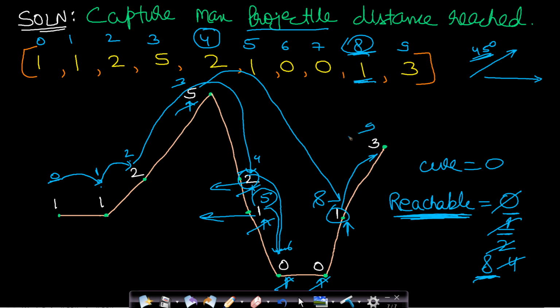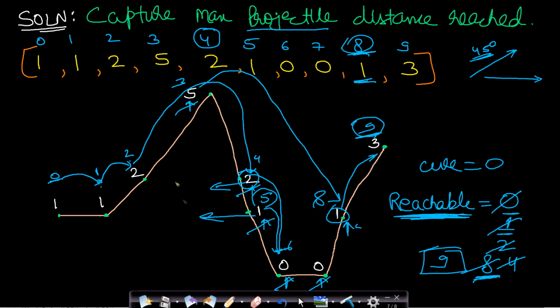And since this index 9 is having value higher than this 8, so we will update this reachable. And you can see that 9 is our ending index. So we have reached the final part, that is we have reached the ending index. Now this is the case where we reach this ending index.